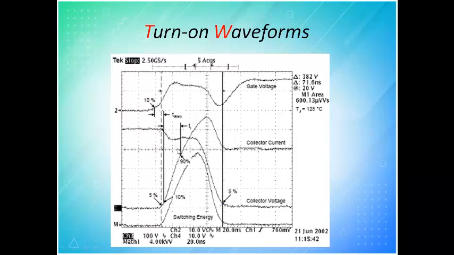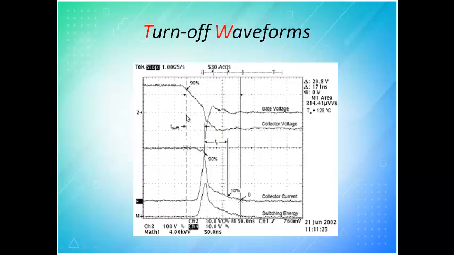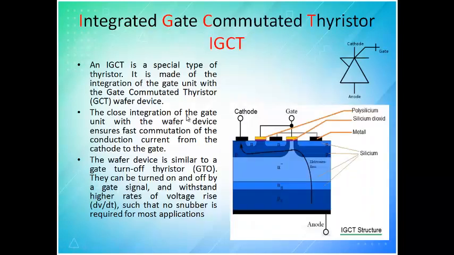If both V and I are present, it becomes power loss in the form of heat. You can see this voltage is coming down to 0 when the device is turned on. Similarly current is increasing. So at this instant there is simultaneous existence of both V and I. Similarly this is turn off. In turn off, current will come to 0 and voltage will try to regain its maximum value.